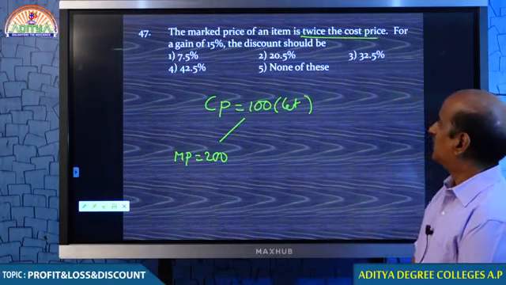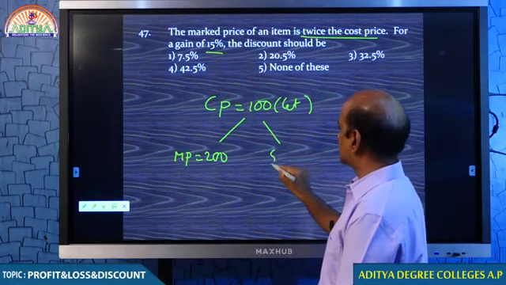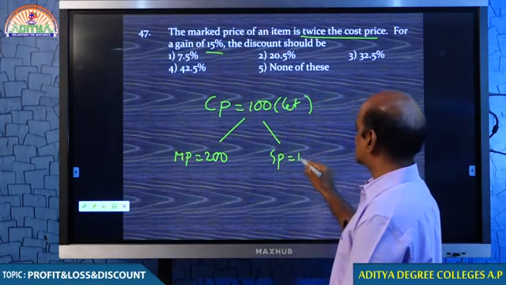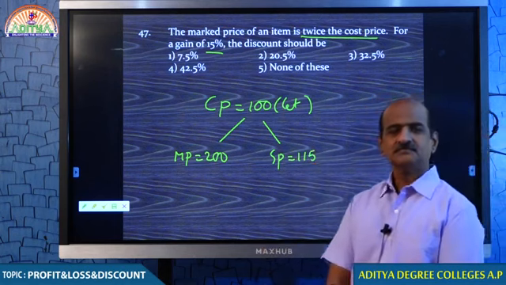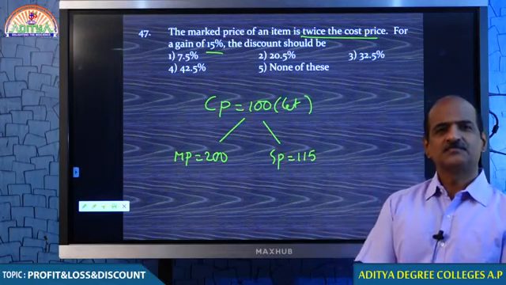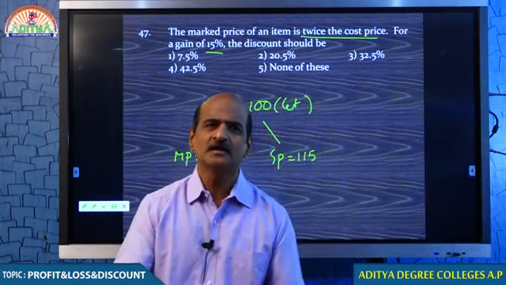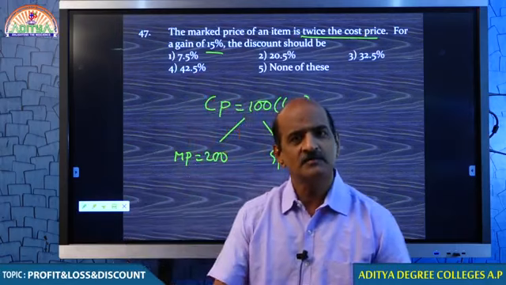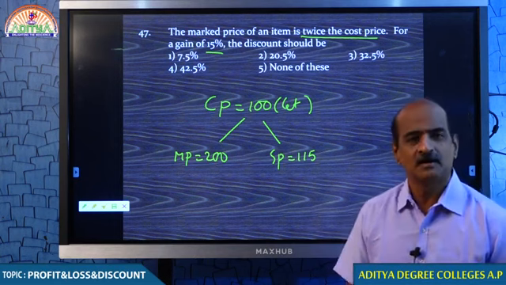Tell me, how much gain are you expecting? 15%, which means to say that you want to sell the goods for 115 rupees. You understand that? Why 115, man? Because you bought for 100, you want to sell it for 115, but you marked 200. Oh my God.